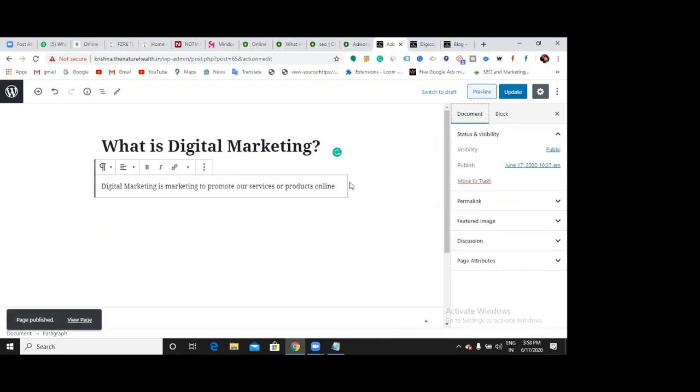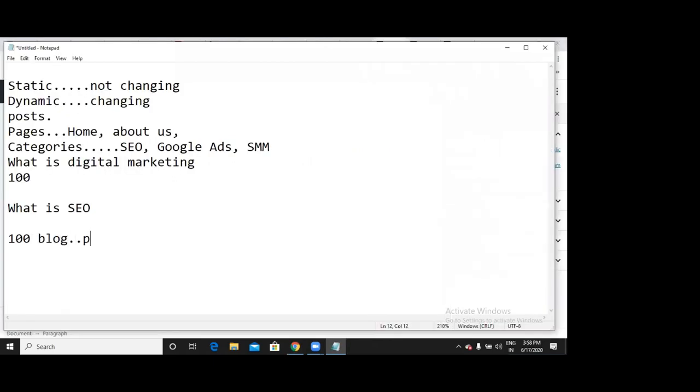Now, what is the use if you go and create hundreds of blogs by using pages? Can you categorize them? So now I created a blog using the page option. Do I have an option of categorizing it? No. On the right side, can you see the categories option? No category. Okay, now if I create 100 blogs using the pages option, can I categorize all those 100 blogs? Don't confuse posts and pages.